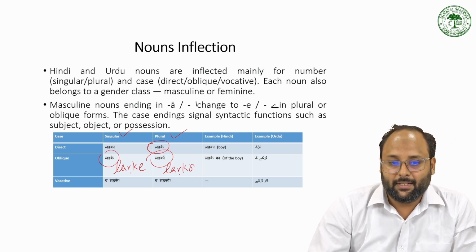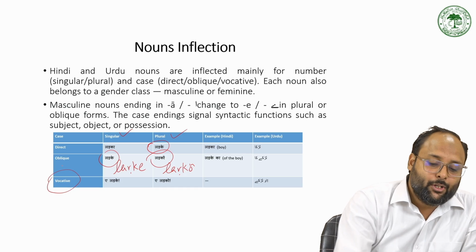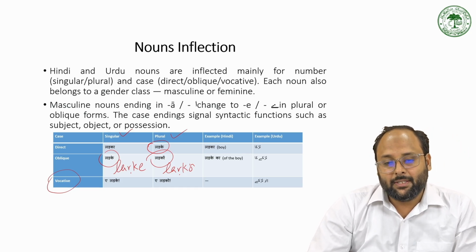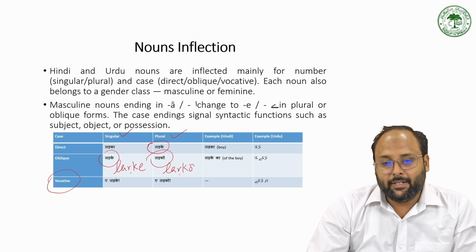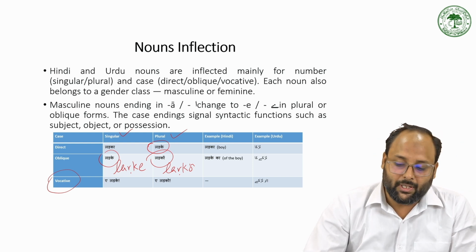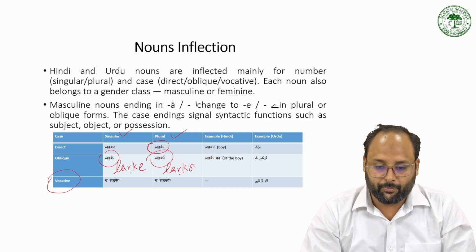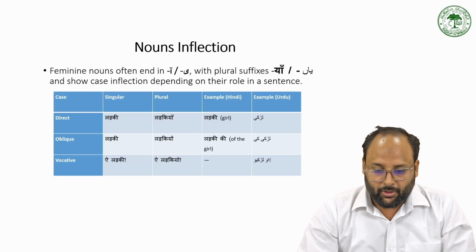लड़के ने ऐसा किया. And this is the vocative case. So in vocative case, the noun is used as a single entity, and we add some a in Urdu, like a ladke, o ladke. So this kind of form is considered the vocative in Urdu. So that we have already discussed.